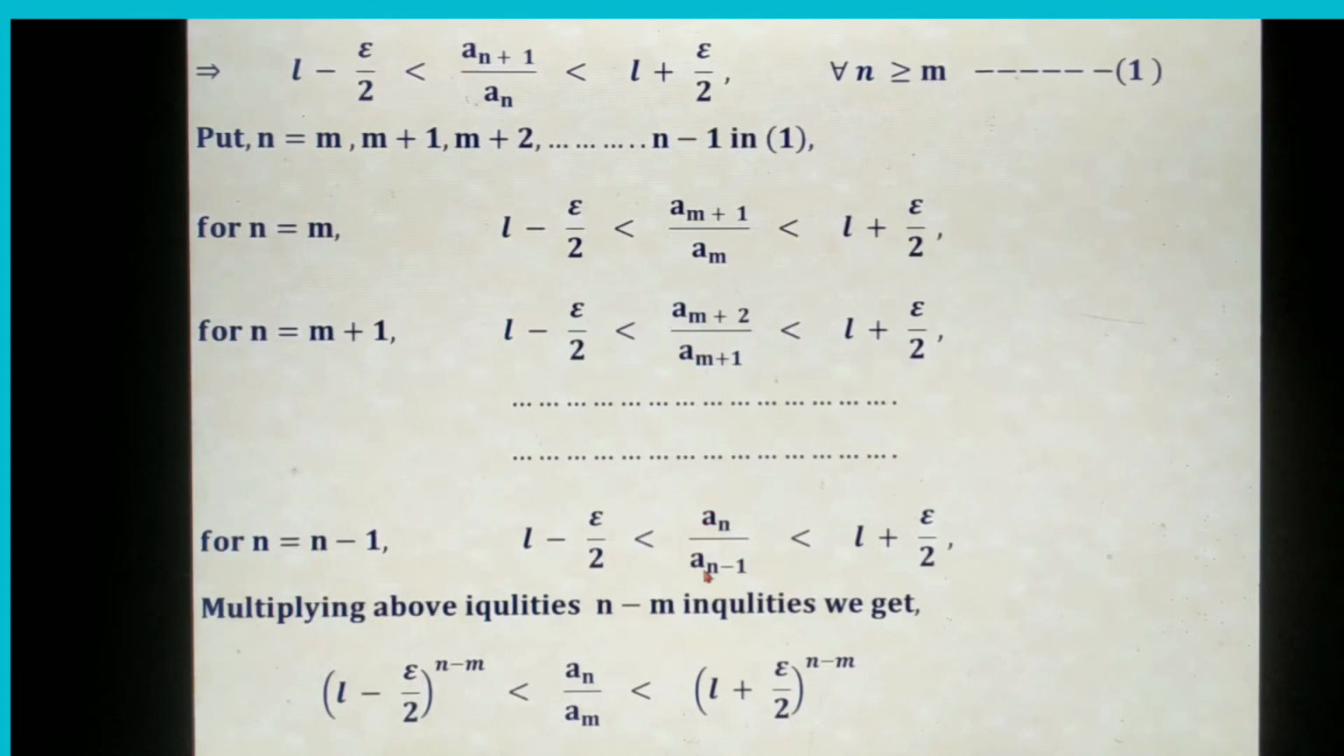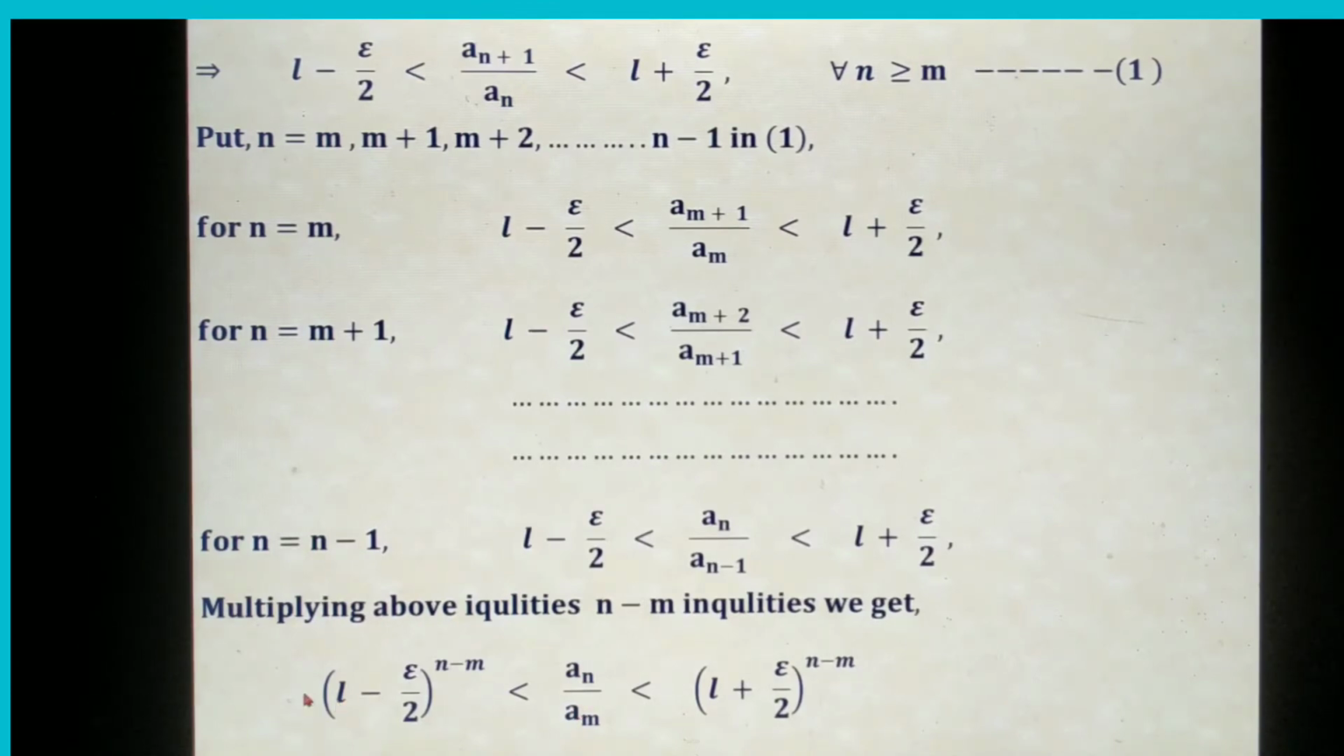Look at the last term, a_n divided by a_{n-1}. Its previous numerator is cancelled with the denominator of the last term. That means we are left with a_m in the first fraction's denominator and a_n in the last's numerator. Whenever we multiply all these, in the numerator we have a_n, in the denominator we have a_m. So this expression becomes, after the multiplication, (L minus epsilon by 2) power n minus m is less than a_n by a_m is less than (L plus epsilon by 2).